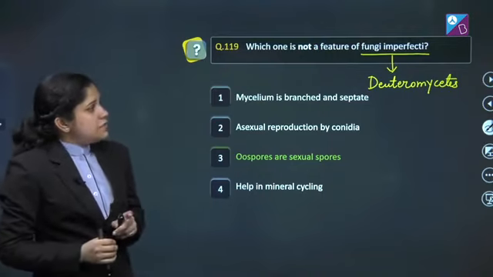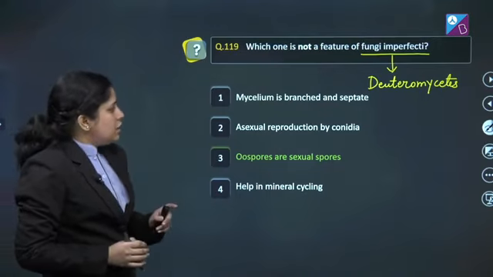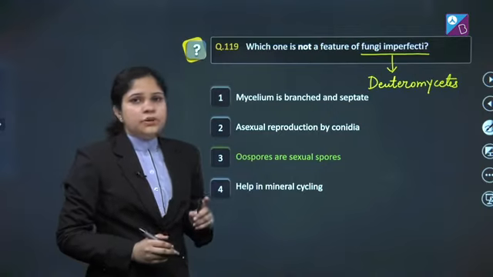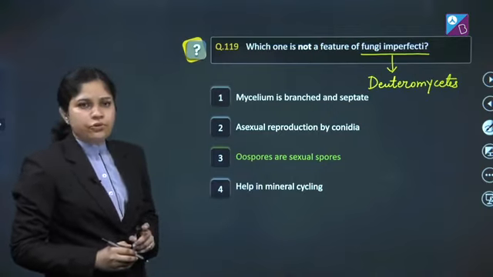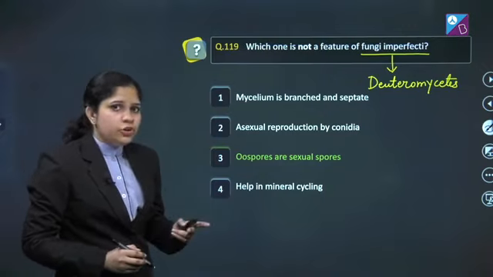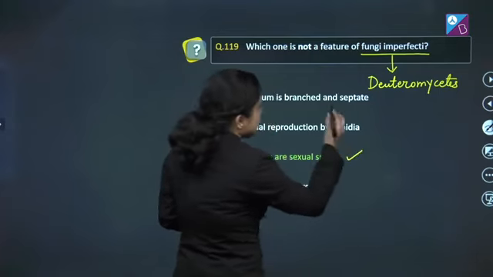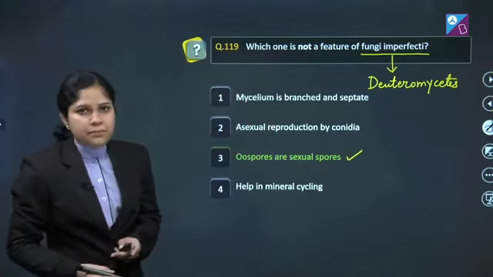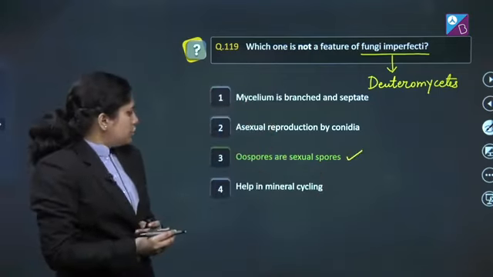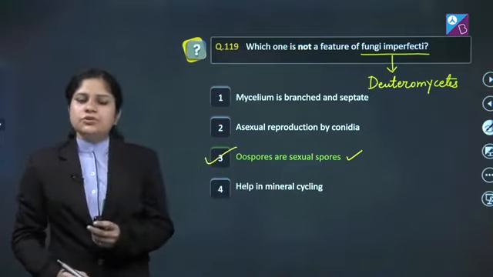First, mycelium is branched and septate. Absolutely correct. Second, asexual reproduction is by conidia. This statement is also true. Third, oospores are sexual spores. As I told you before that sexual reproduction is not seen, so it is the incorrect statement for the fungi imperfecti. Fourth, helps in mineral cycling. This statement is also true. So the correct answer of this question is option number 3. Let's proceed to the next question.